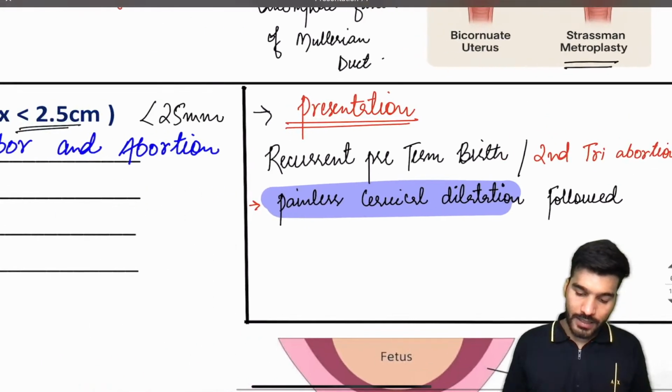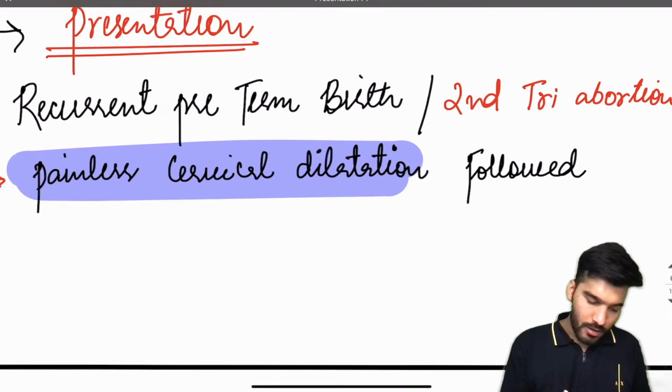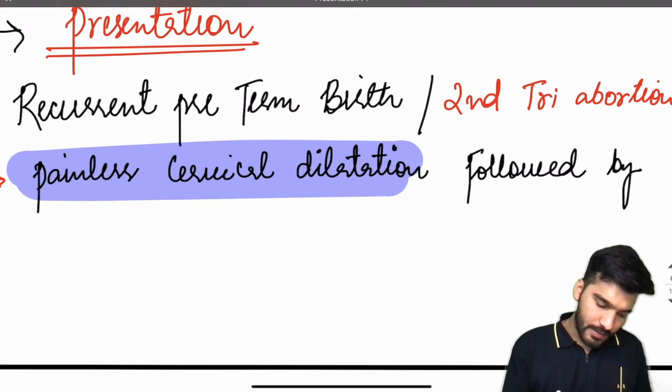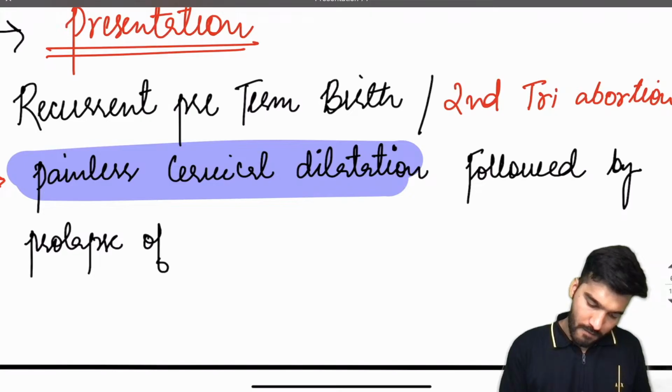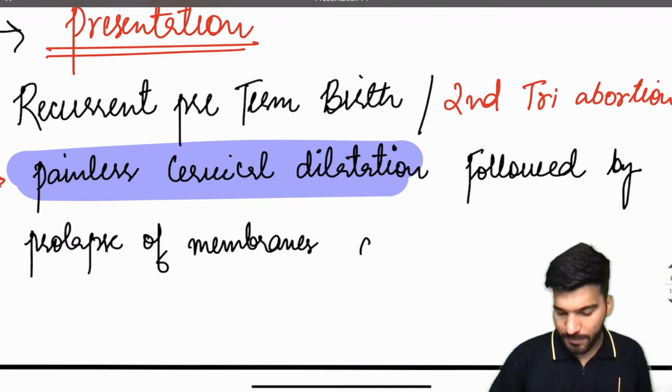So painless cervical dilatation followed by prolapse of membranes, and expulsion of fetus.